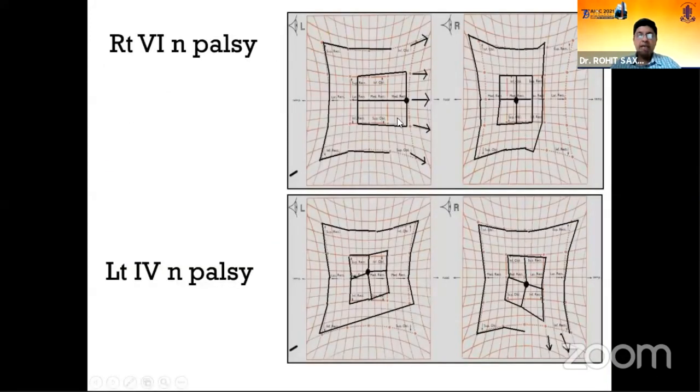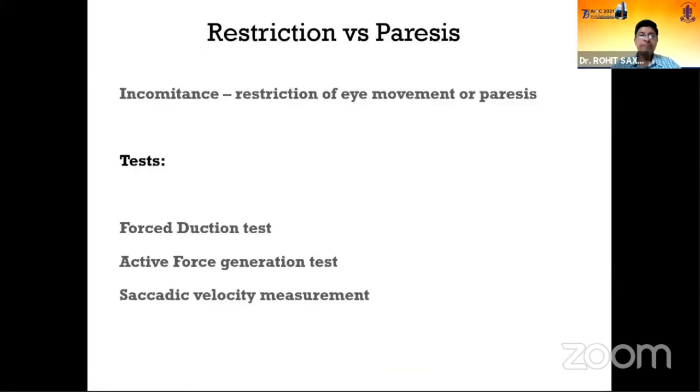So this is the way a sixth nerve palsy looks. So this is a right sixth nerve palsy. You can see the smaller squares is where the paresis is, and a corresponding overaction or a secondary deviation can be seen in the left eye. Similarly, you can see a left superior oblique underaction here. So the left superior oblique is underacting. Correspondingly, the right inferior rectus is showing an overaction. When the left eye is fixed, the right eye will show a corresponding overaction.